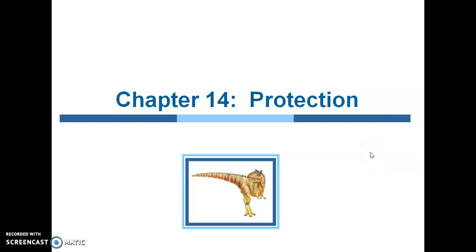So let us come across the next section of your module 5. That tends to be protection. That is chapter 14 from Operating System Concepts by Galvin, 9th edition. So it varies with your different editions there.